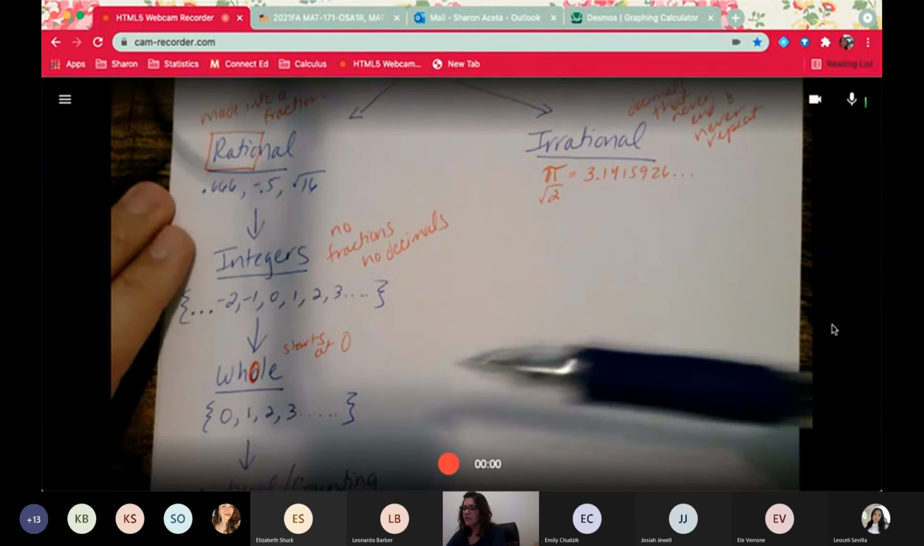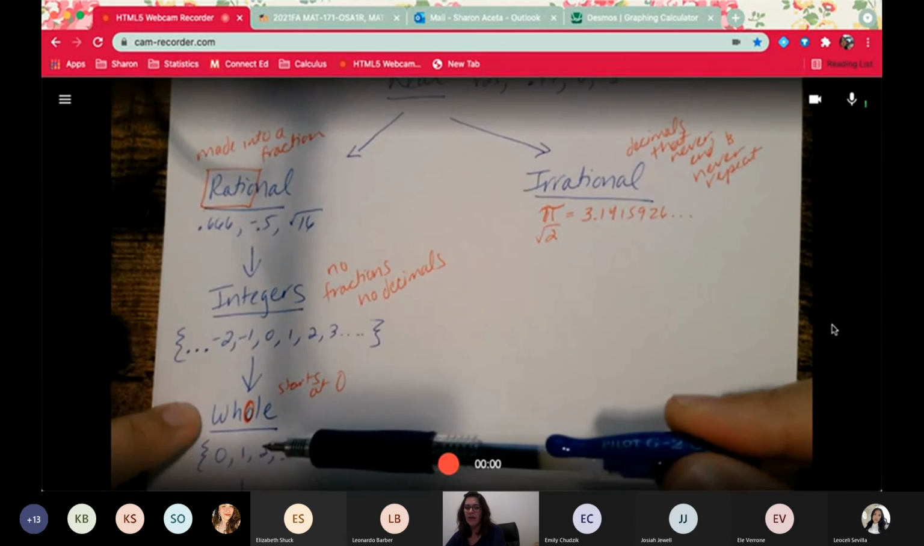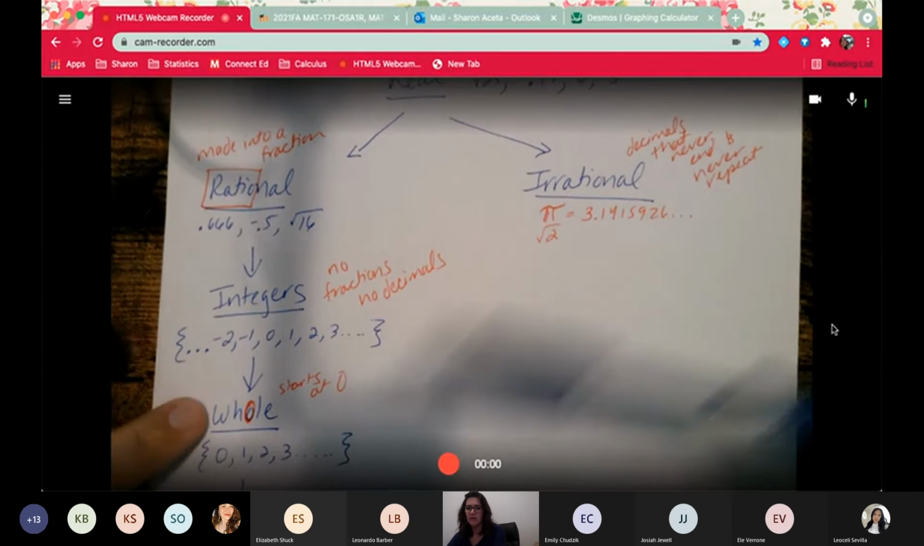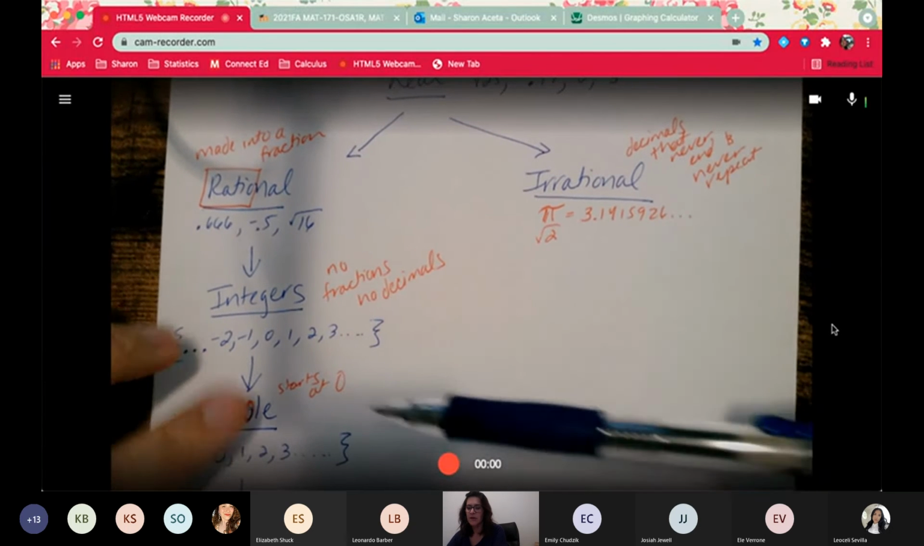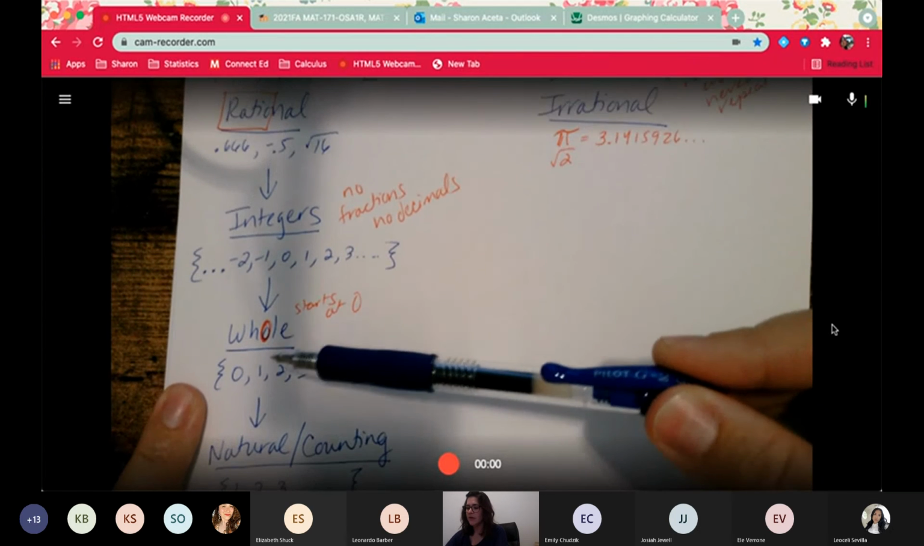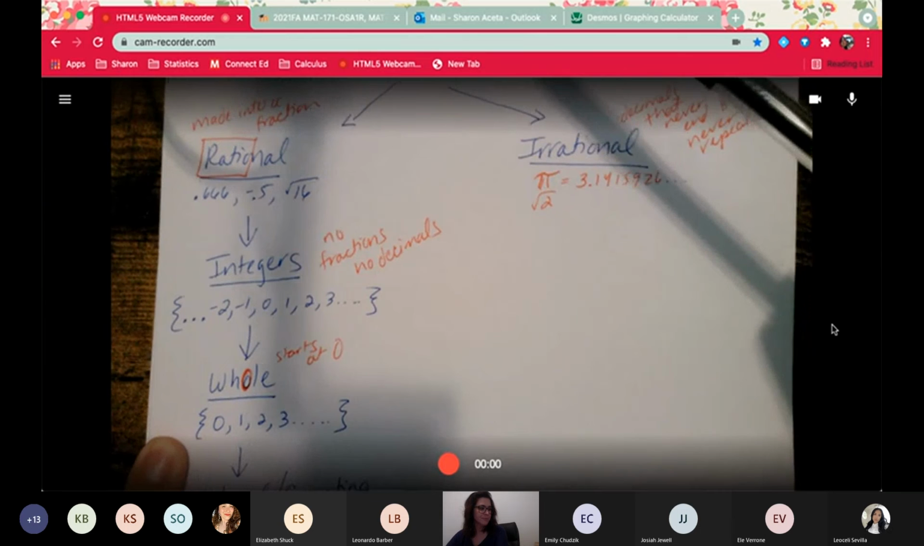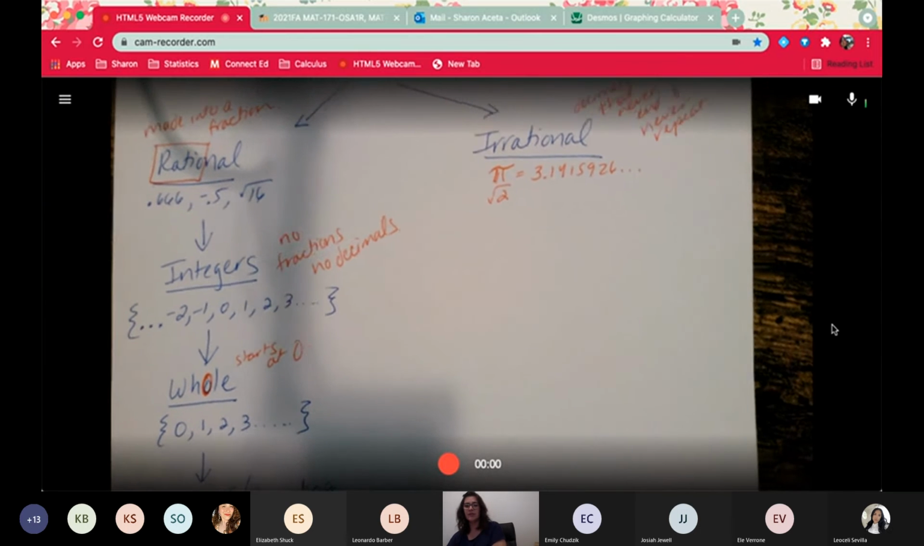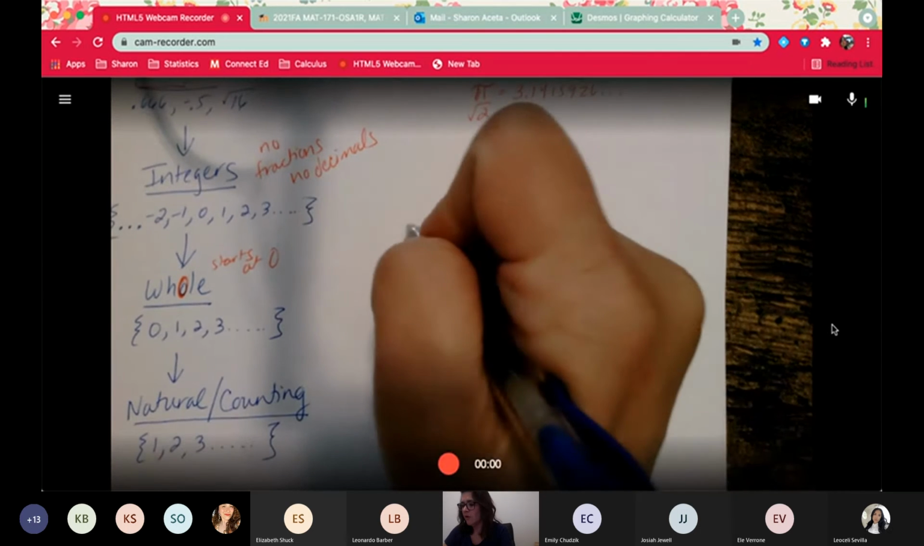Okay? The only thing is you cannot be a whole and be irrational. You are not a part of these; they are two separate groups. Okay? So if you belong to anything in this category, you belong to everything above it. And that's what they're going to ask you as an example on the homework.